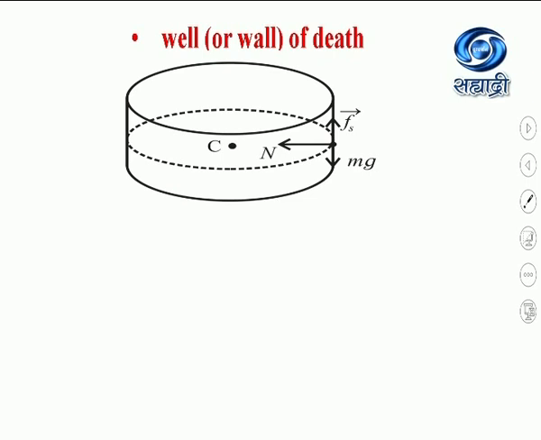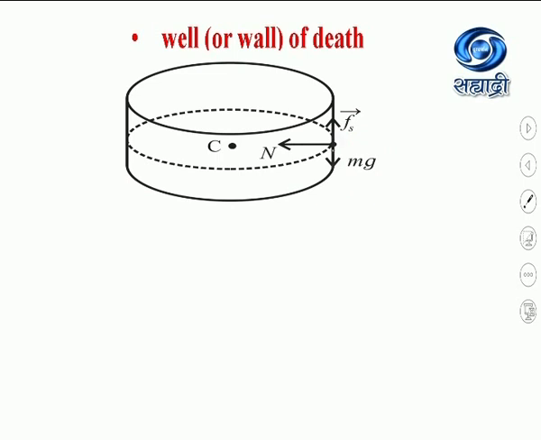Because if there is no force of static friction, then it is not possible for the vehicle to move along a horizontal direction, because in that case N and mg will be balancing each other, or if mg is greater than N, then the vehicle will fall down. So for keeping this vehicle in horizontal circular motion, a force of friction must be acting, and due to that force of friction, this weight mg will be balanced.